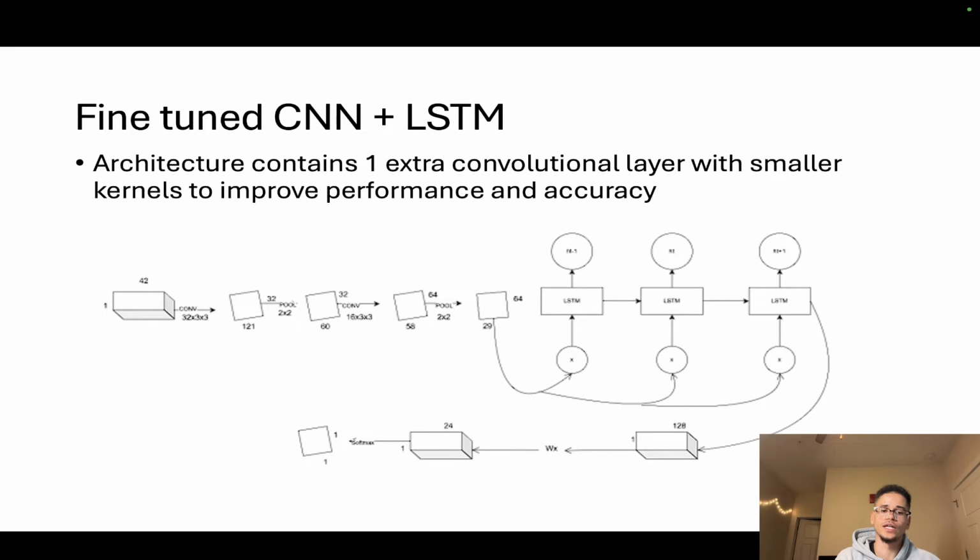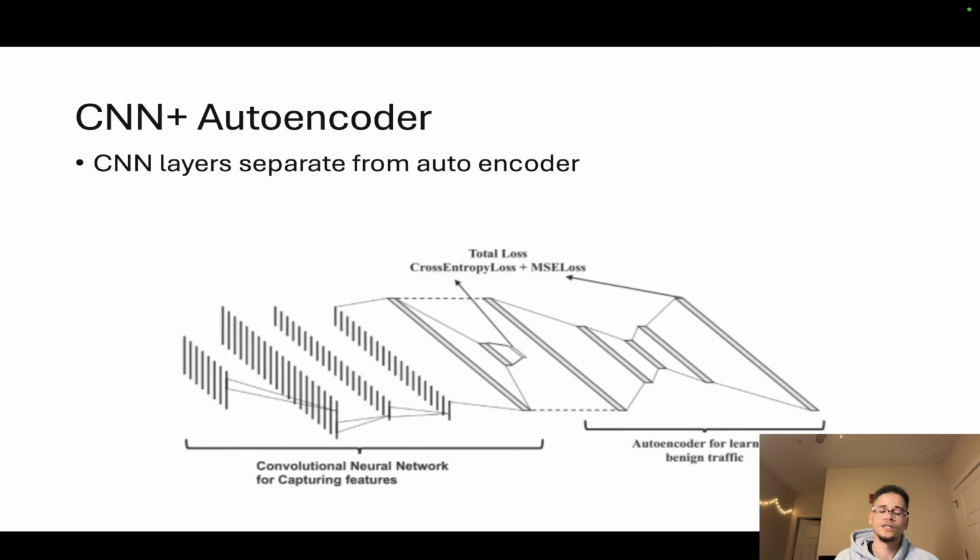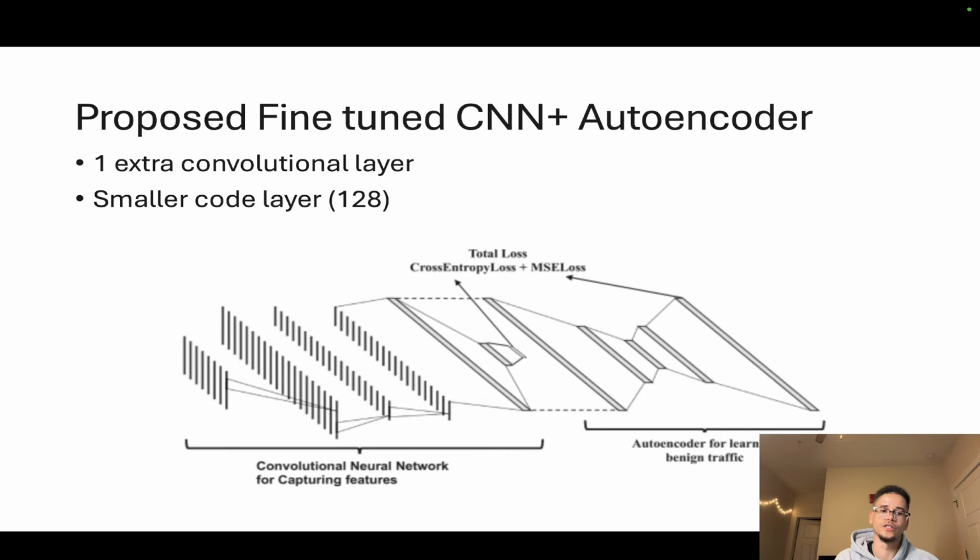The fine-tune added an extra layer in the CNN for better feature extraction, but also reduced the kernel sizes to maintain that same performance. The CNN plus autoencoder, which turned out to be our best, had the same feature extraction, but it also alleviated the pressure of paying attention to the benign traffic from the predictions.